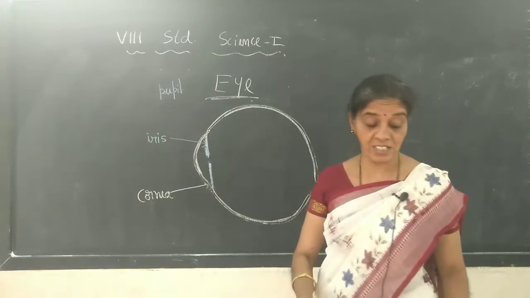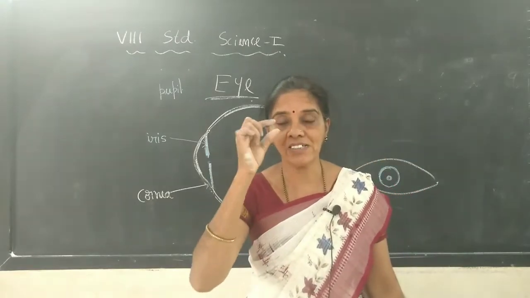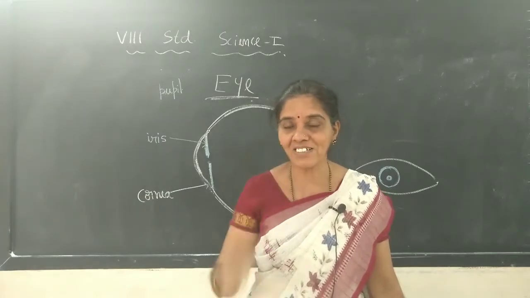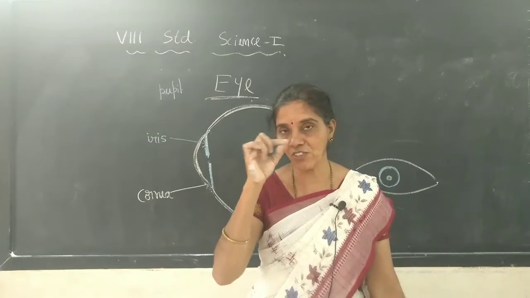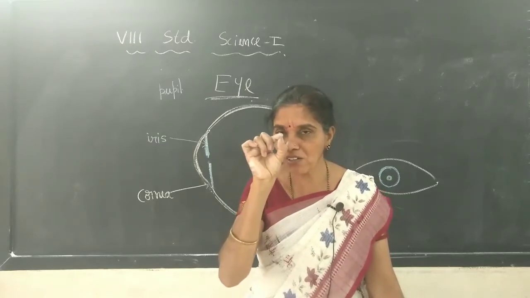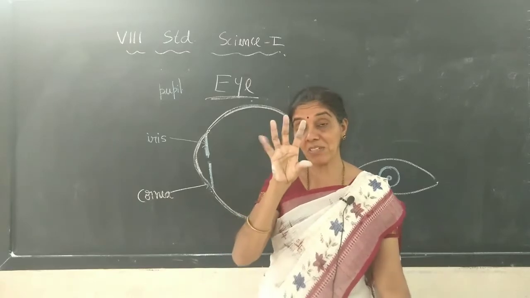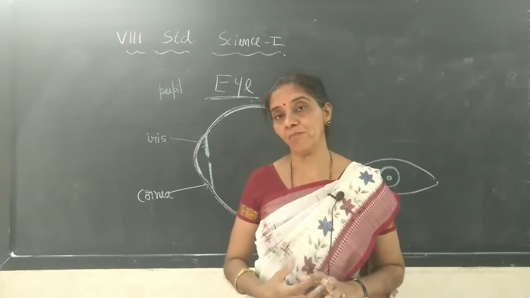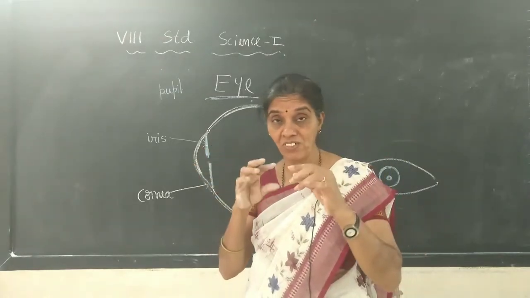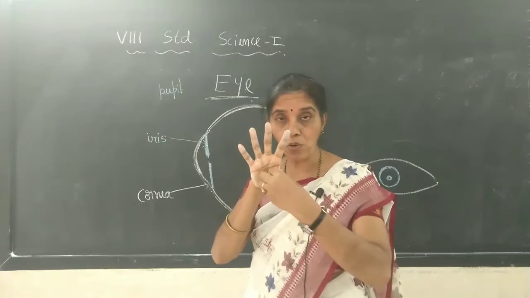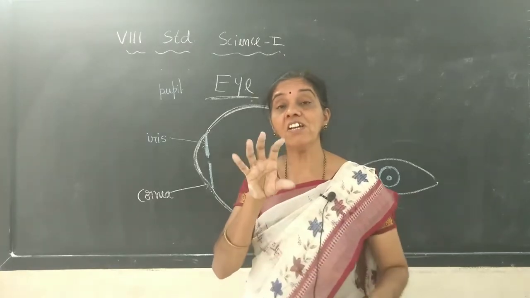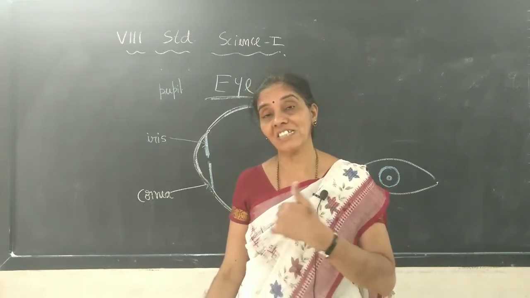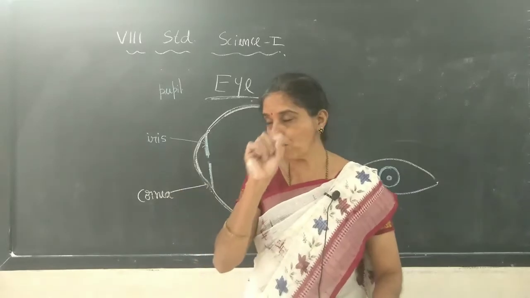And if you see another person's eye, you can see the pupil inside, a very small round circle inside the colored structure, the iris. That muscle contracts or expands depending upon how much light should enter. If much bright light comes, or if it is dark, depending on how much light should enter to see things, the iris will control how much light enters inside our eyes.